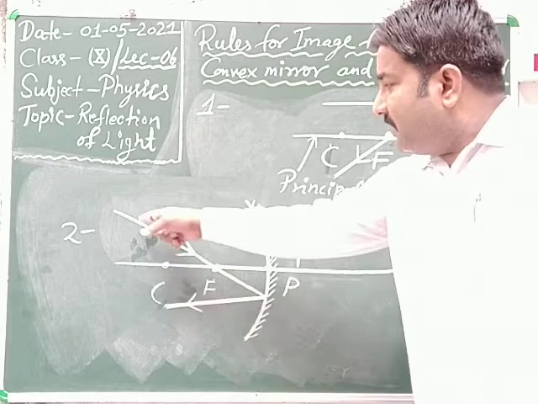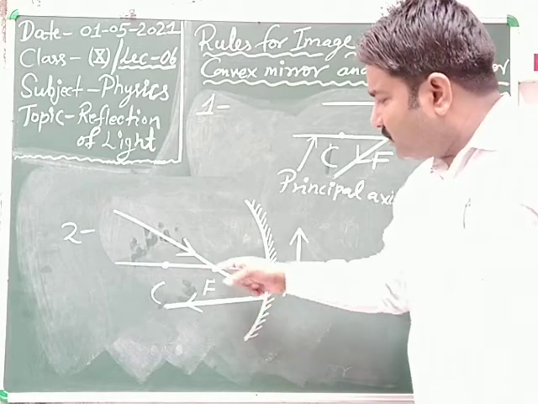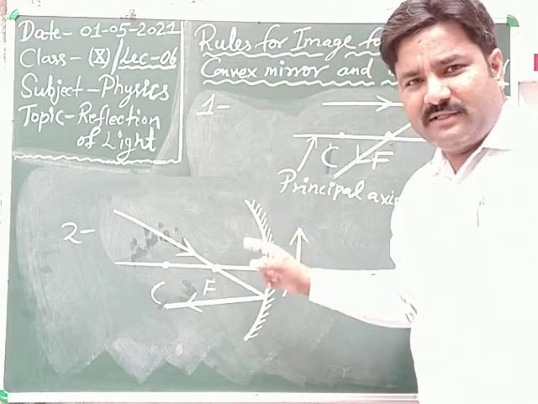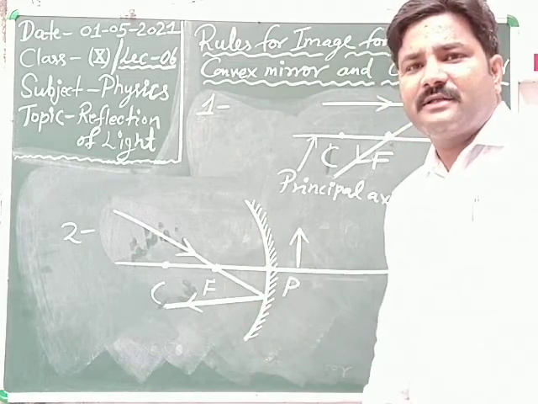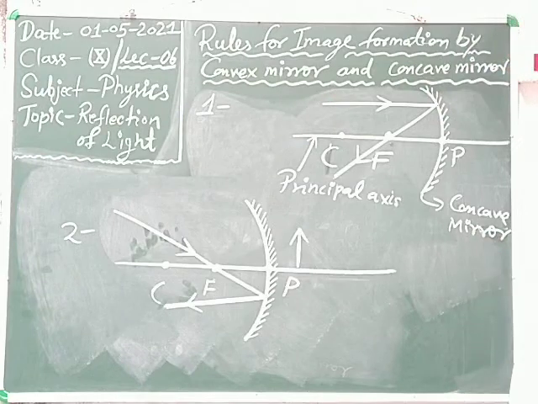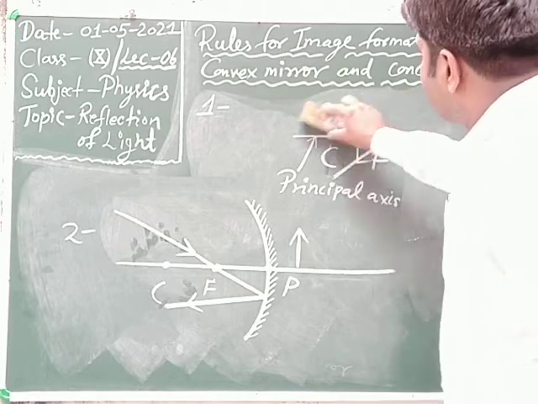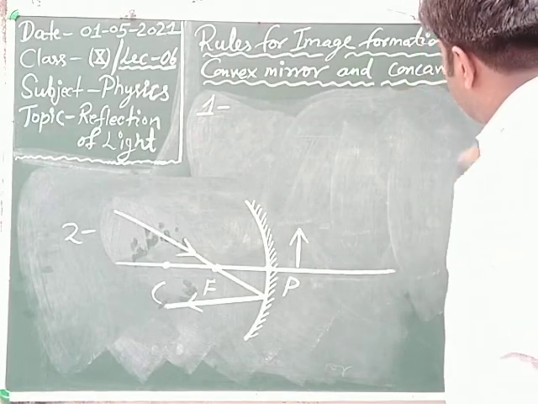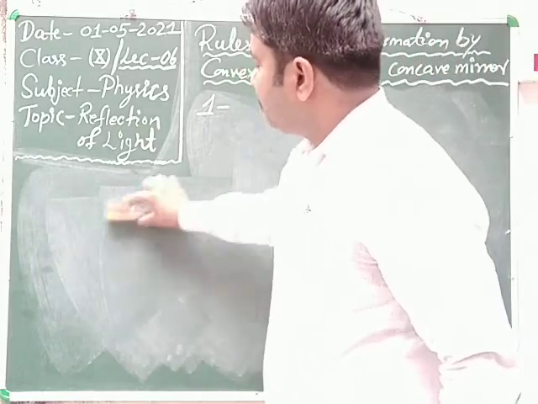But here the ray of light actually passes through focus, then after reflection becomes parallel to principal axis. Clear? And then after this, the next two rules, just note down first of all. The last two rules for image formation by concave mirror, number 3rd and number 4th.